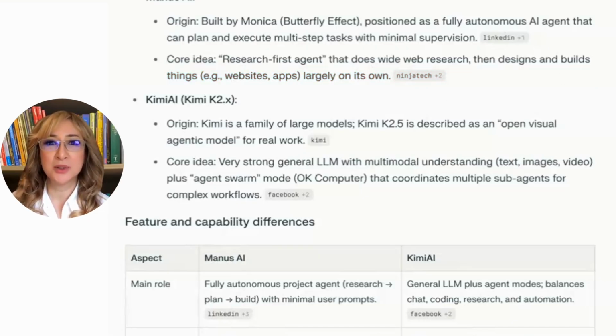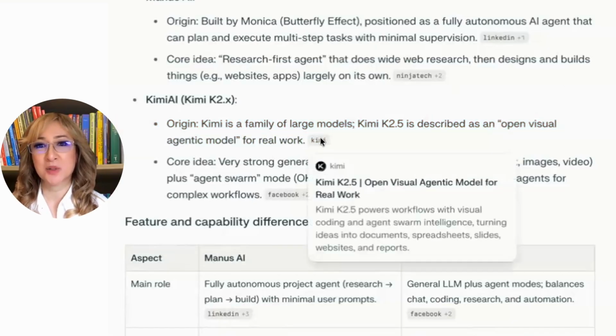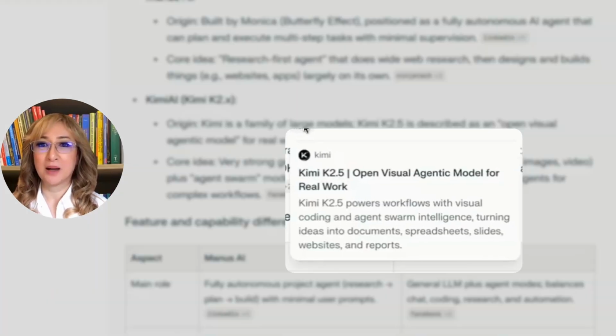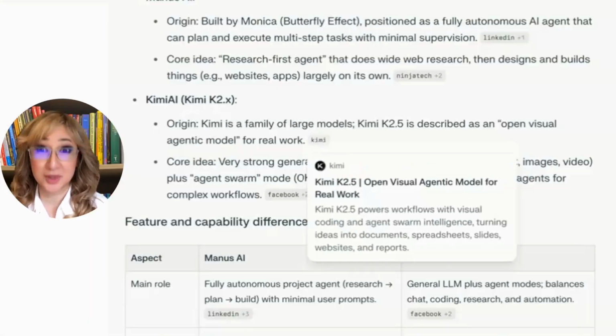Now, what does Kimi do? So Kimi is a family of large models. Kimi K2.5 is described as an open visual agentic model for real work. Okay, that's from the Kimi website, so I think that's pretty reliable. Yep, it powers workflows with visual coding and agent swarm intelligence, turning ideas into documents, spreadsheets, slides, websites, and reports. You'll see in a minute.